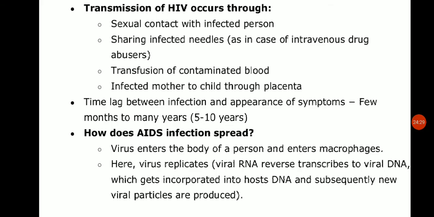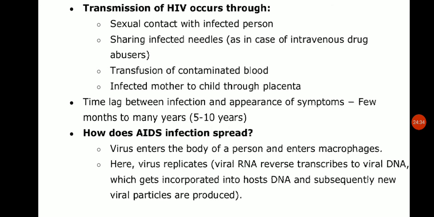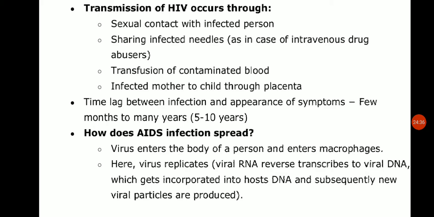This is reverse transcription, I explained it in genetics. So first viral DNA is formed. This viral DNA is incorporated into the host DNA and further new viral particles are produced, meaning this viral DNA produces the viral RNA. So let me show it through the diagram.